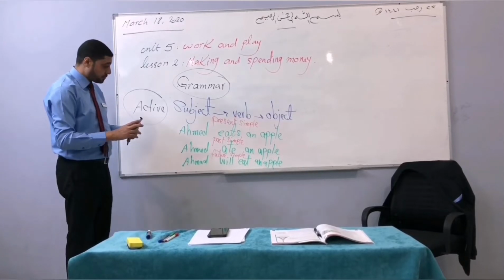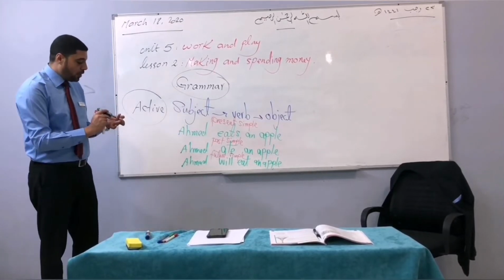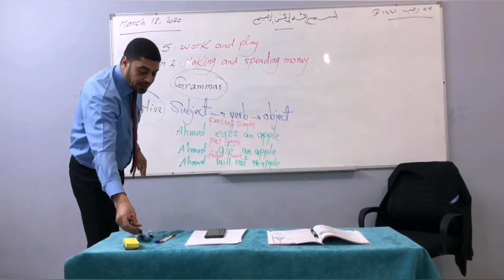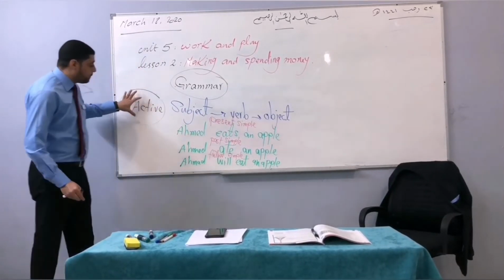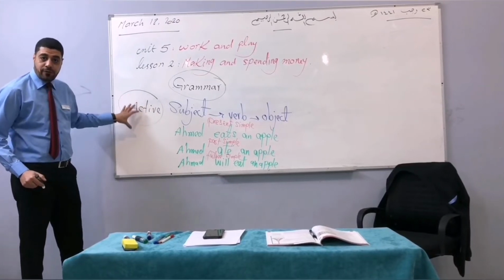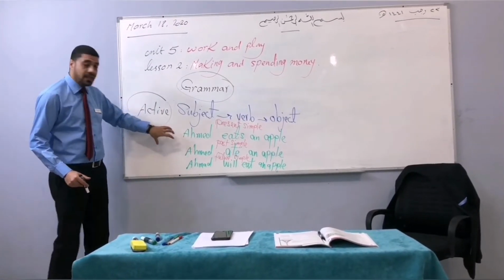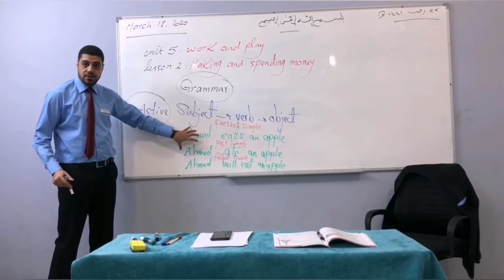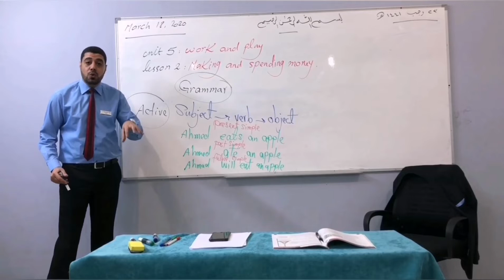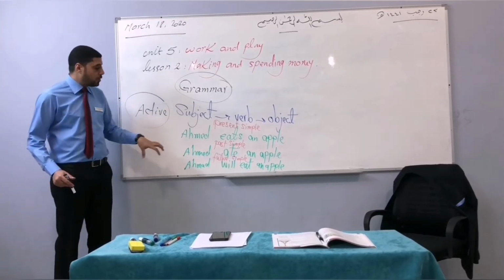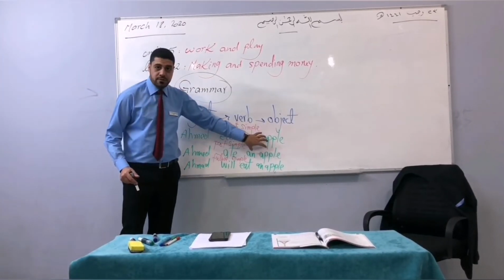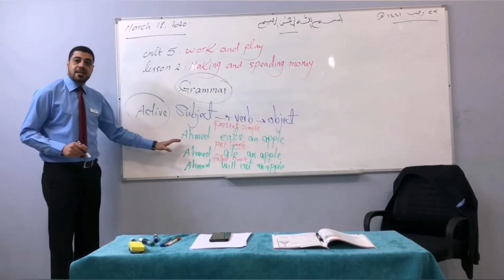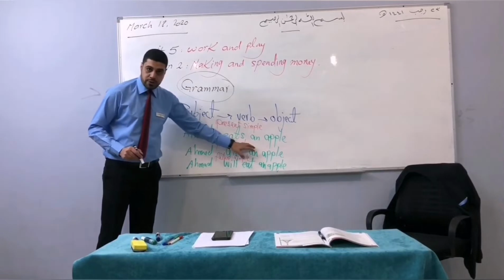Now then, if you look at these examples, you will recognize that in the active voice, we focus on the subject. We focus on the person, the doer of this action. We do not focus on the object. So the most important thing here in active voice is the subject, not the object.